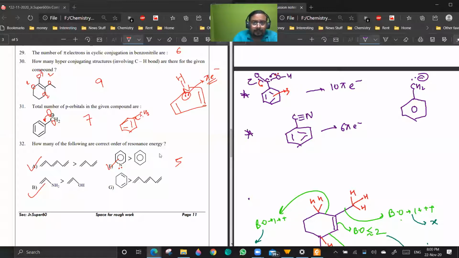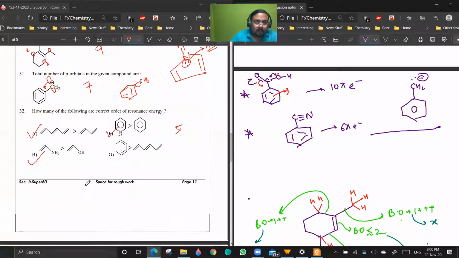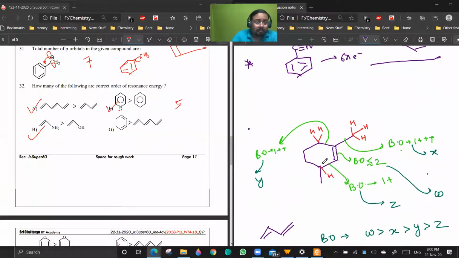Is it clear? So for p orbitals and pi bond delocalization, we should check conjugation. Is it clear? Yes, sir. See, that is why we have tests, so that some concepts which need more refining can be discussed. 32, must be a doubt.